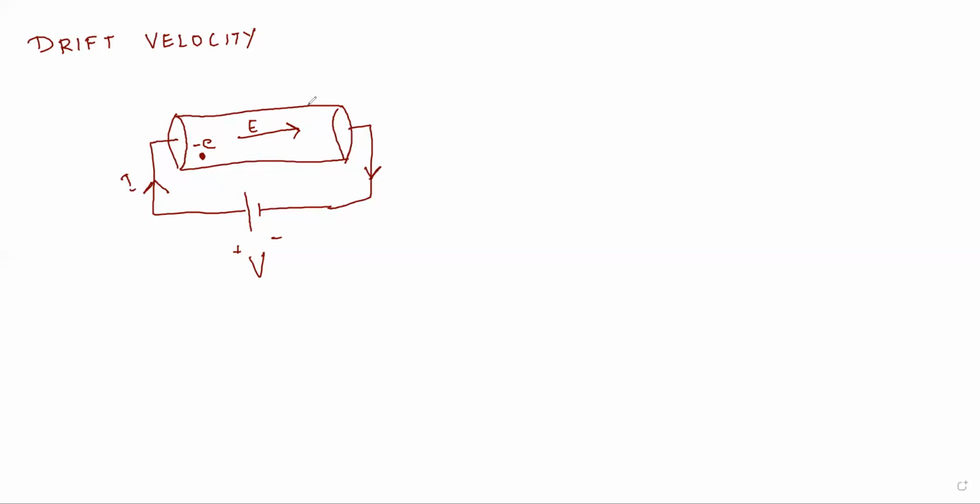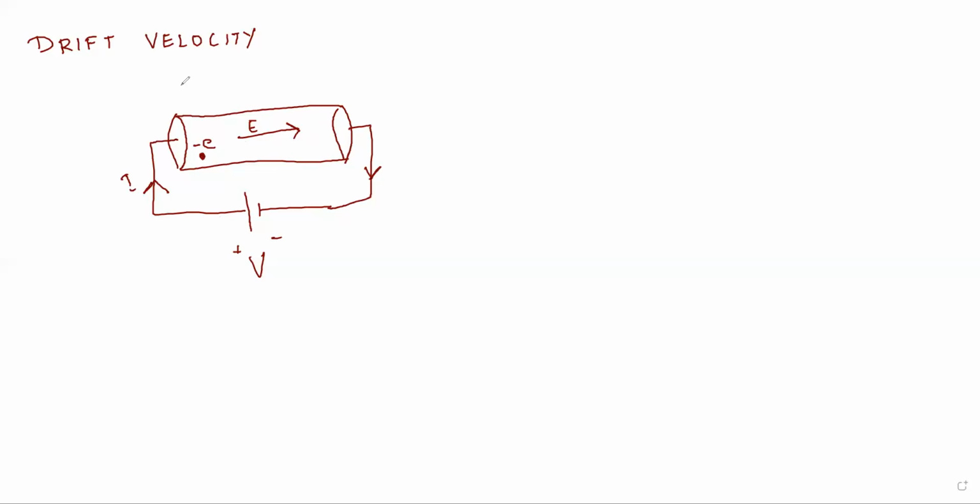But here I am saying there is an electric field inside the conductor. Why? Because that was in the case of electrostatics, where the electrons are at rest. Therefore, there is no electric field inside the conductor. Whereas in this case, the electrons are not at rest. They are in motion. So therefore, the electric field is produced inside the conductor and the electric field is not equal to zero. Now this electric field is in a uniform direction, the same direction.